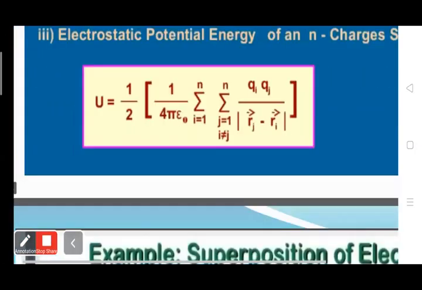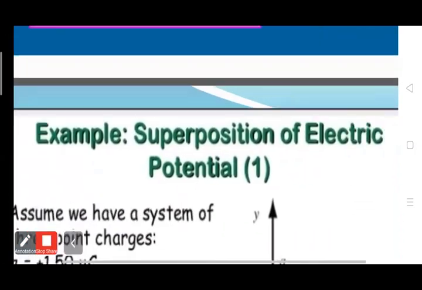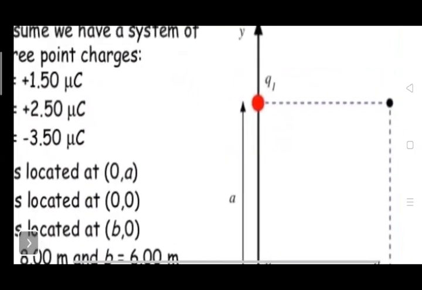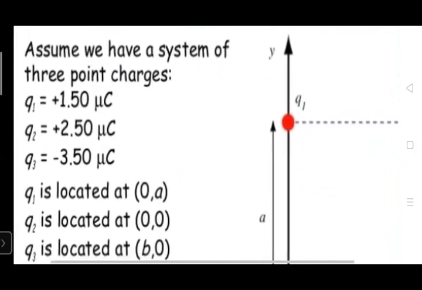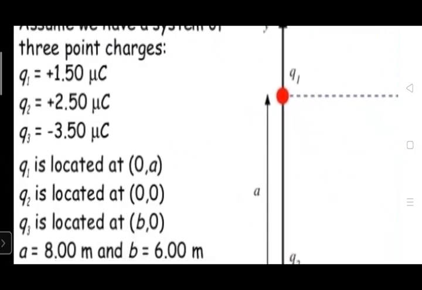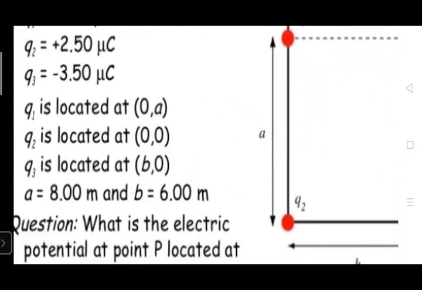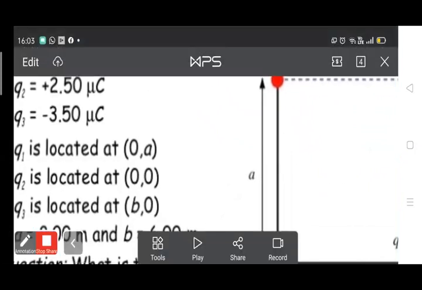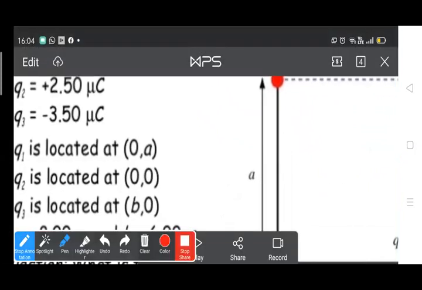Next is an example on superposition of electric potential. Here the figure is given to you. Assume that we have a system of three charges. Charge Q1 is 1.5 microcoulomb, charge Q2 is 2.5 microcoulomb, and charge Q3 is minus 3.50 microcoulomb. Q1 is located at 0, A, this point in the figure.